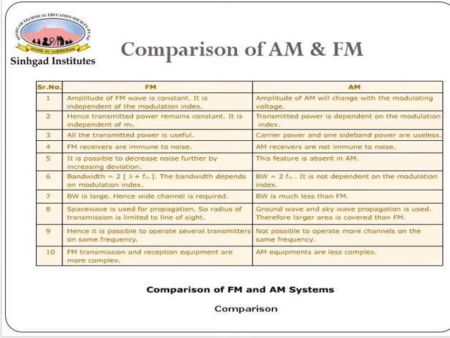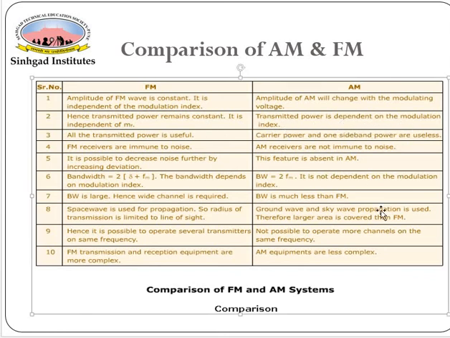So we'll make 3 columns: serial number, FM, AM. We start with the first one. The amplitude of the FM wave is constant and independent of the modulation index, while the amplitude of the AM wave changes with the modulating signal or the modulating voltage. This is the main part. Now the transmitted power remains constant in FM, while in AM the transmitted power depends on the modulation index.